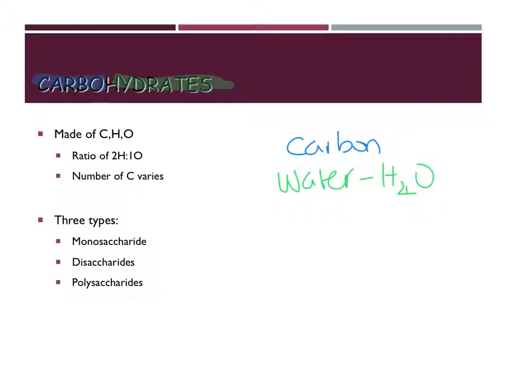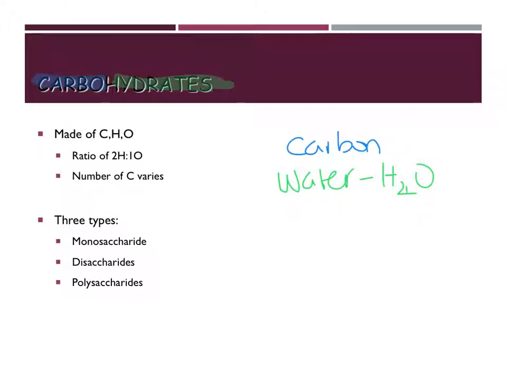So the word carbohydrate actually refers to the elements that are present in this molecule that we're dealing with. So carbohydrates have carbon, hydrogen, and oxygen. The hydrogen and oxygen are in a 2-to-1 ratio, but the number of carbons can actually vary depending upon the molecule.